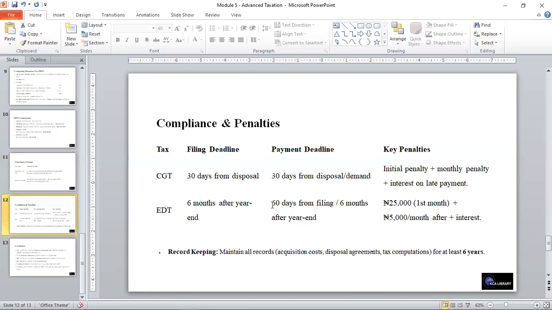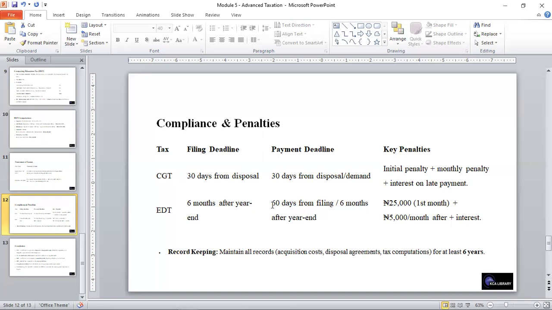And as per the compliance and penalties, for the CGT, the filing deadline is 30 days from disposal, and the payment deadline is 30 days from disposal. The key penalty is an initial penalty plus a monthly penalty plus interest on late payments. And for the education tax, the filing date is 6 months after year end, and the payment deadline is 60 days from filing. And the penalty is 25,000 for the first month plus 5,000 per month after, plus interest.